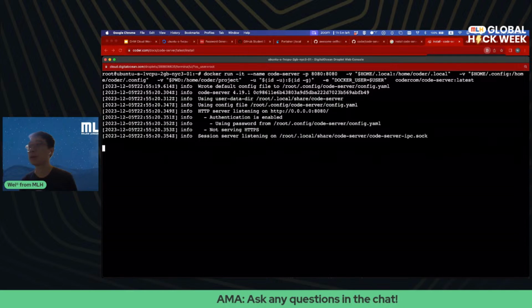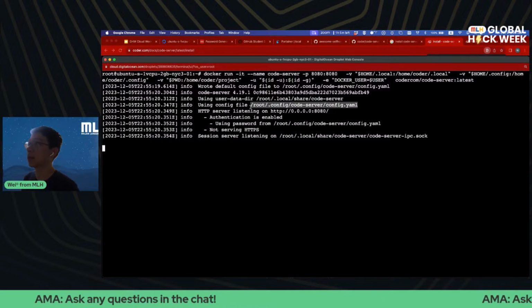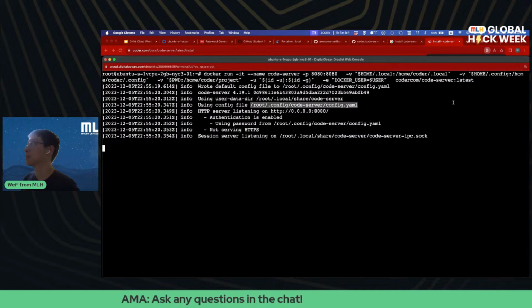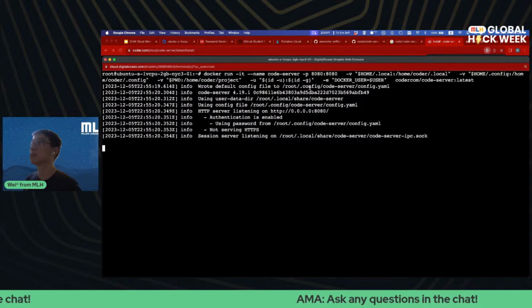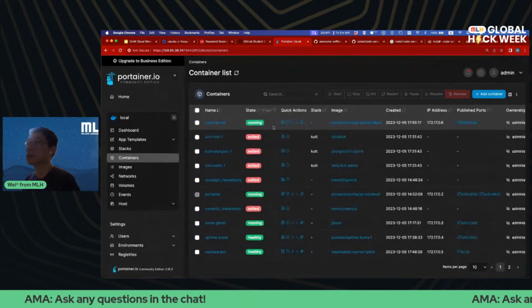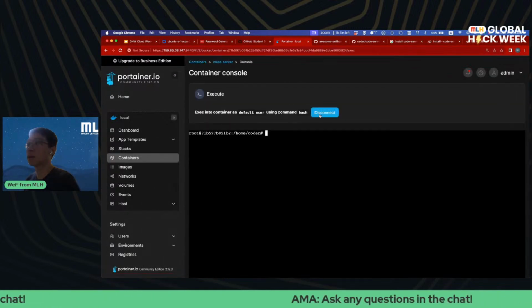Let's see if I can get access to that password. I would really love to see that password. Okay. Okay, let's go to Portainer. I can actually do this. Run.